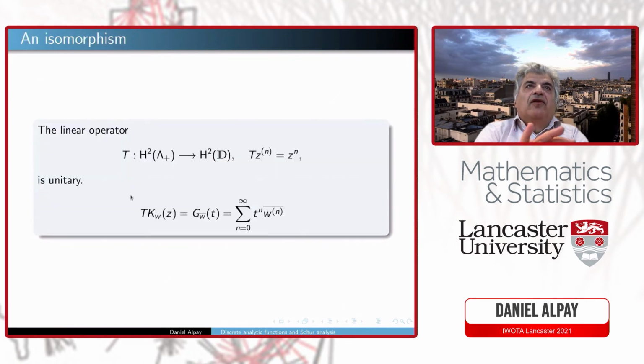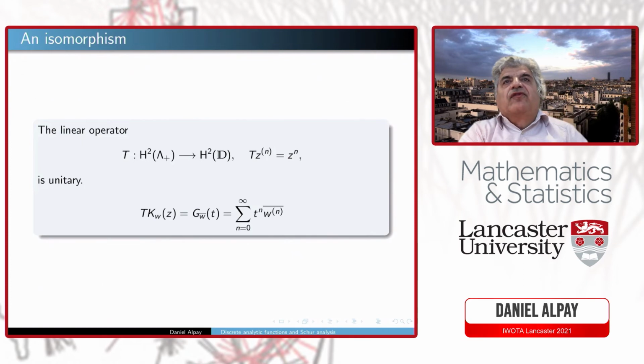Now, good news and bad news. You look at this operator T between the RD space I defined and the classical RD space. It's unitary. So one could think that all is translated directly and there is nothing to do. The bad news or good news is that the image of a kernel, in the discrete analytic setting, a function which is of interest for us, goes into this strange function, so not at all the Szegő kernel. And this creates, if you want, the novelty or the difficulty in the arguments.